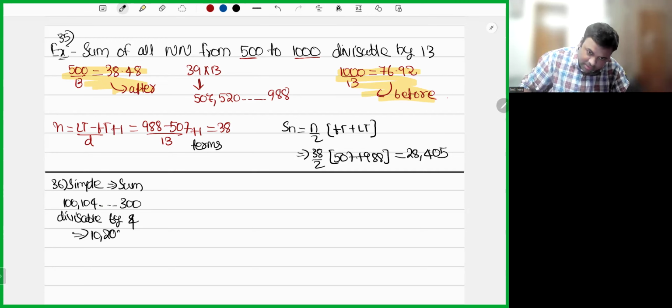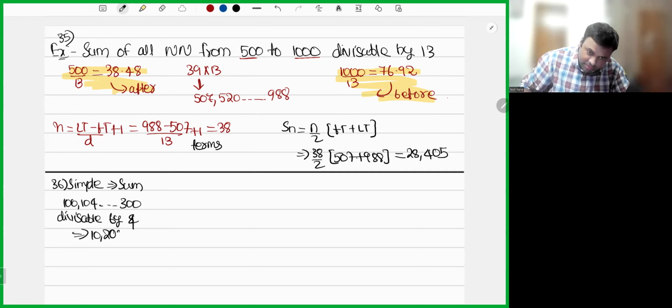Now see here, 37, what he's asking. Yes, Geeta, perfect. He's telling sum of all natural numbers from 100 to 300, excluding those divisible by 4. So what you'll do?